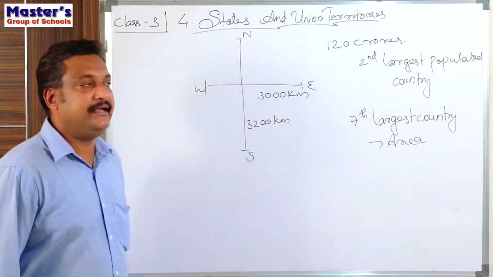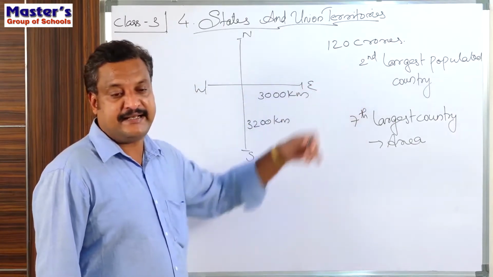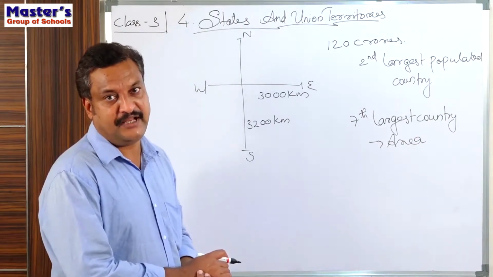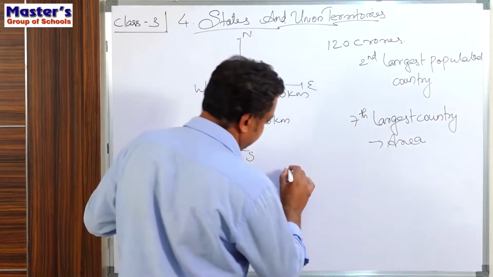So in area, India is the seventh largest country, and in population it is the second largest. And the kind of government that we have is a democratic government.